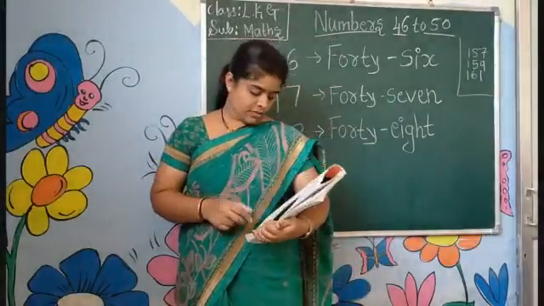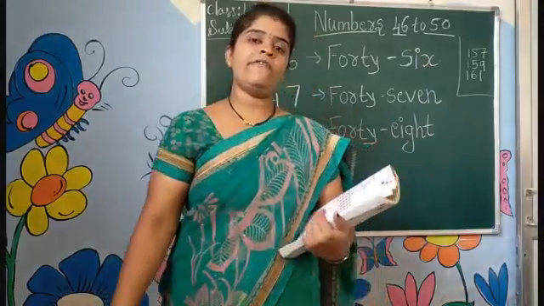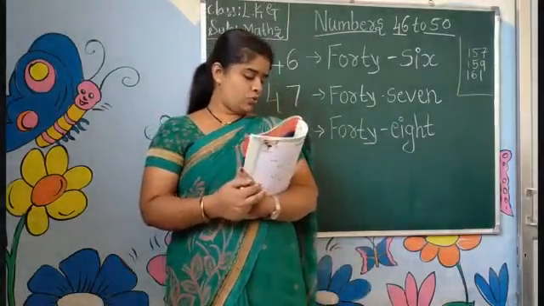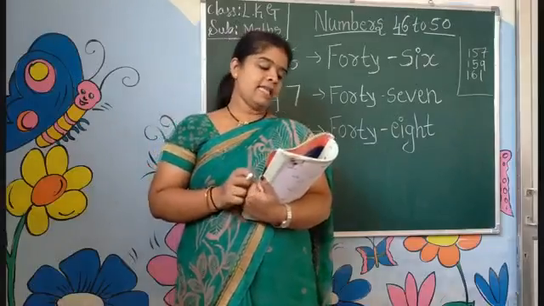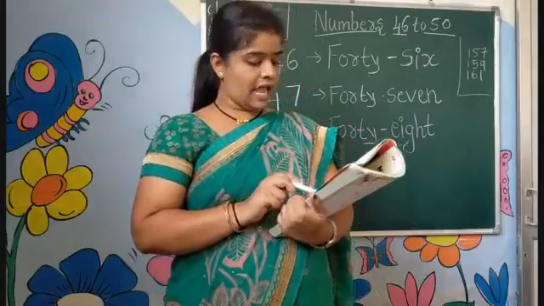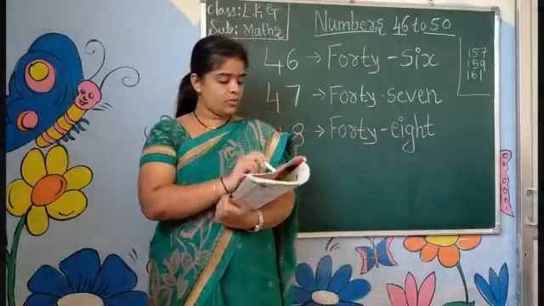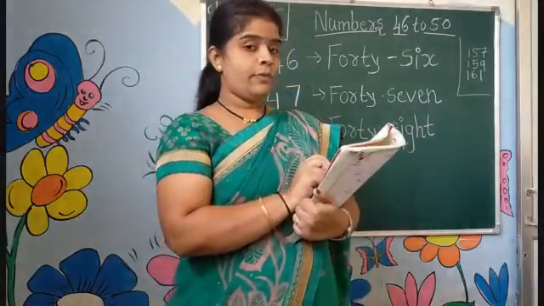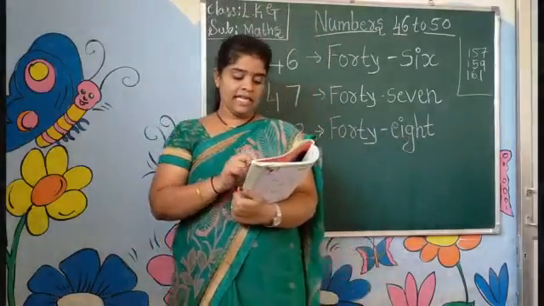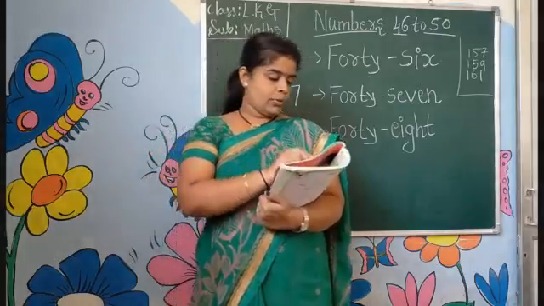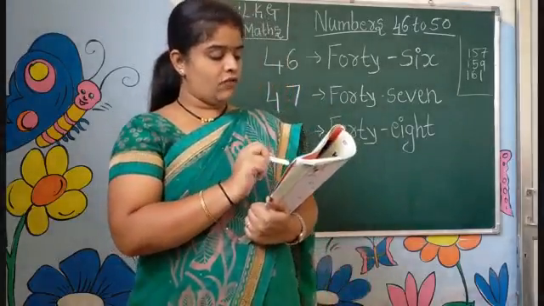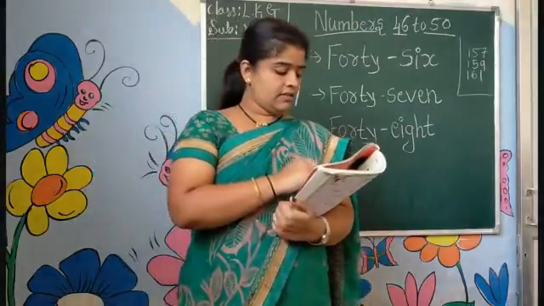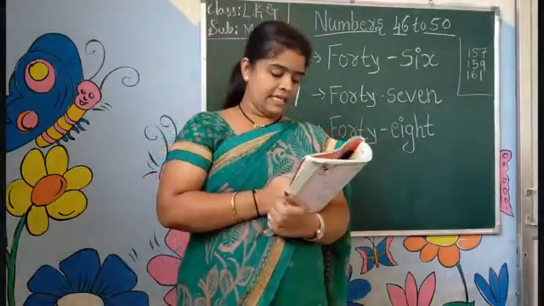Okay? In page number 161, they are given teddy bear faces. Count. How many teddy bears are there here? Count, children. 1, 2, 3, 4, 5, 6, 7, 8, 9, 10, 11, 12, 13, 14, 15. Finger on your picture. 16, 17, 18, 19, 20, 21, 22, 23, 24, 25, 26, 27, 28, 29, 30, 31, 32, 33, 34, 35, 36.